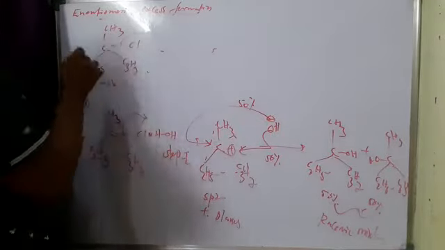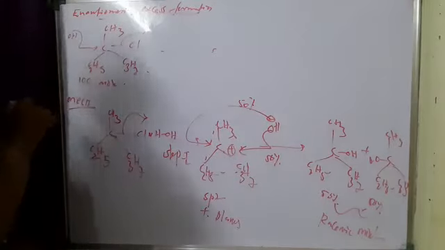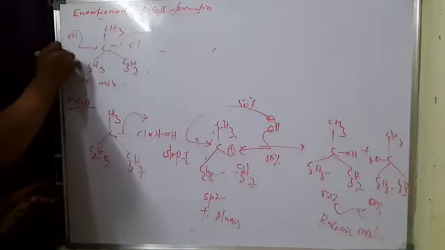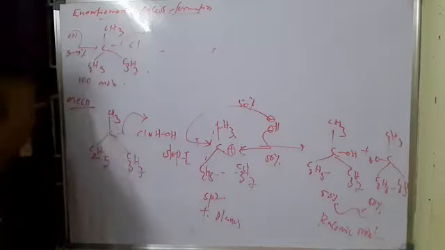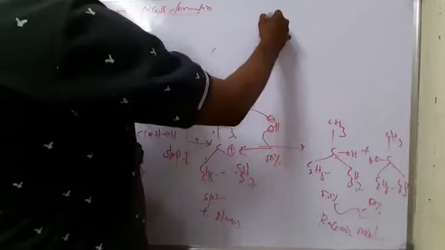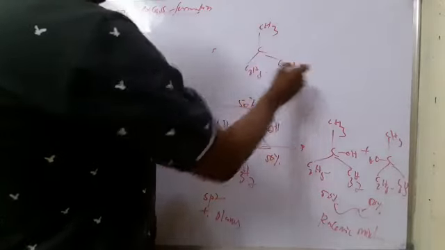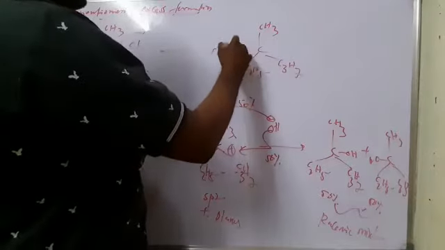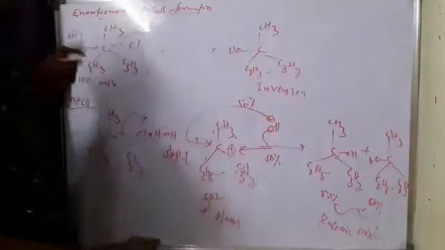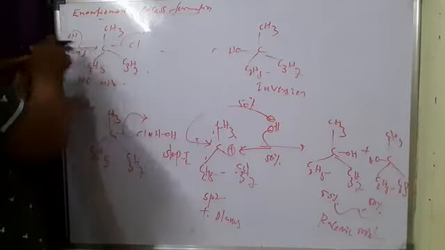Before elimination of chlorine, some molecules are attacked by OH minus from the backside, at least 3 to 4% nearly. So we get 3 to 4 molecules of the inversion product with CH3, C2H5, C3H7 and OH.